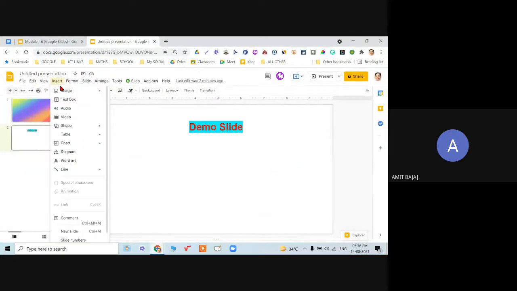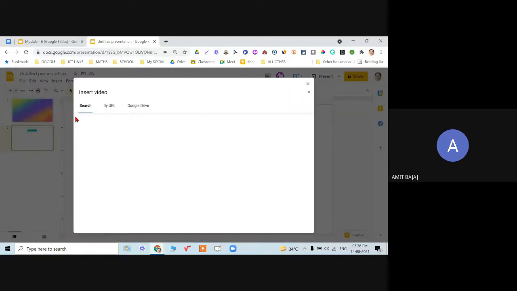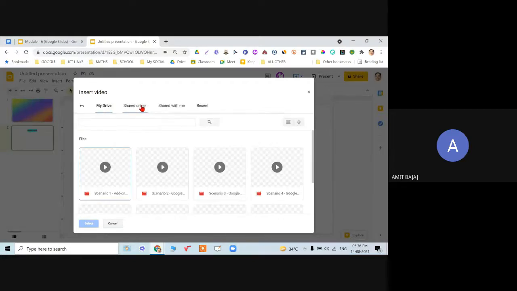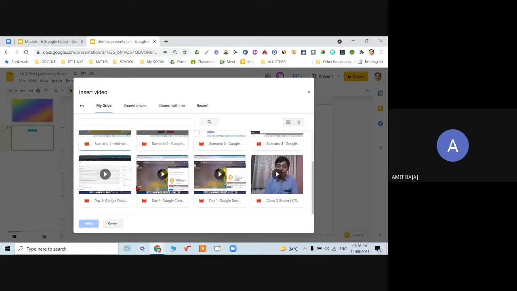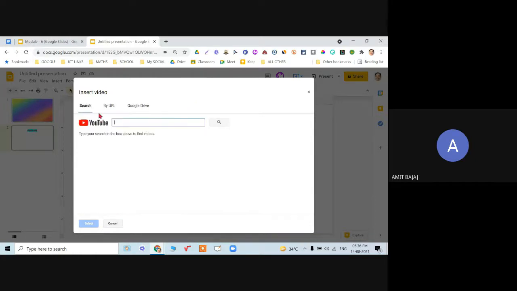Anyway, the other option is about insertion of the video. This is important. When I click on video, I have the option to select the video directly from my drive, or I can go to the search and YouTube.